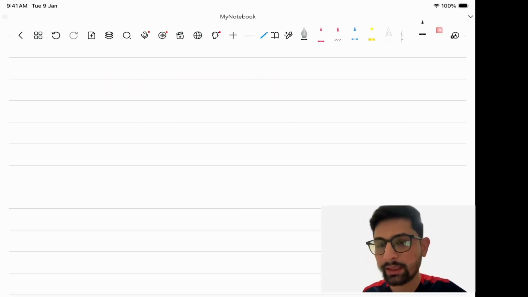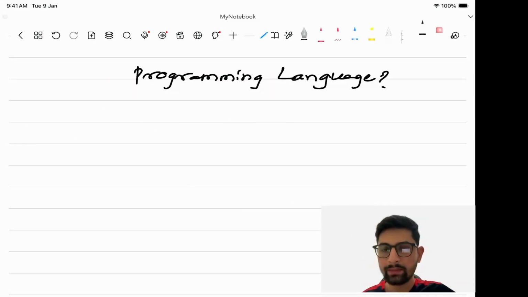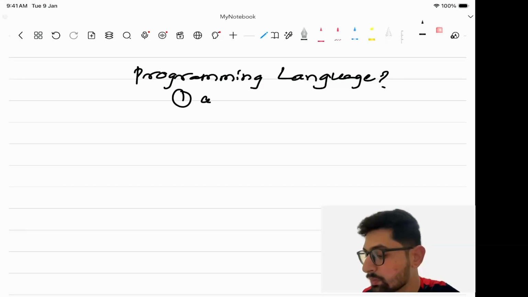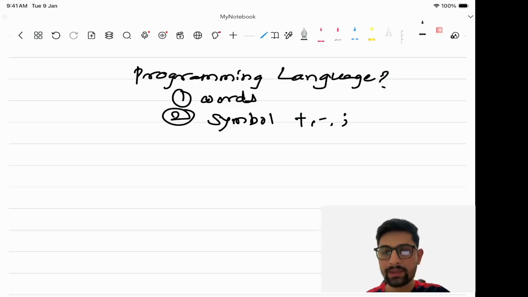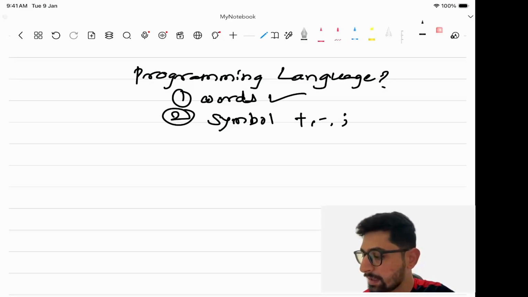Okay, so the next thing is, what is a programming language? The definition of a programming language is that it is a language which consists of words and symbols. So words, basically the English words, and symbols means whatever symbols we have, like plus, minus, and then we have the semicolon. So programming languages consist of two things: words and symbols, right?